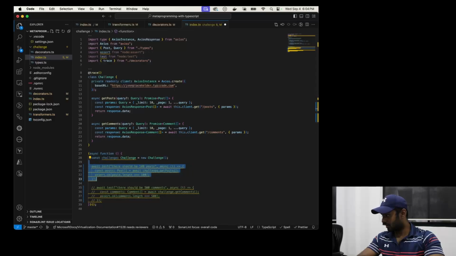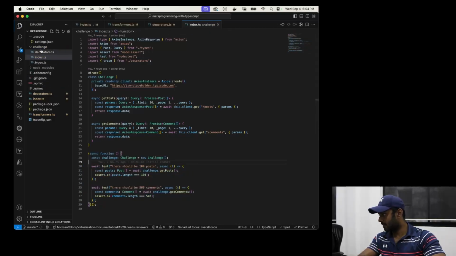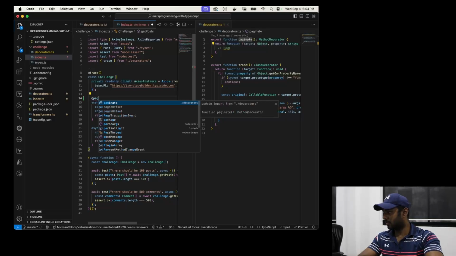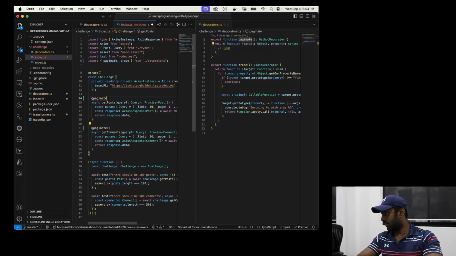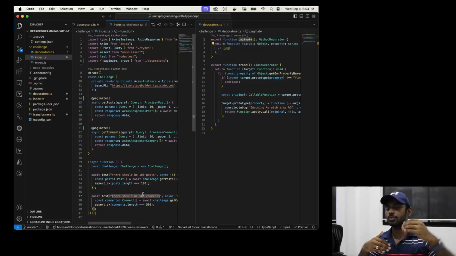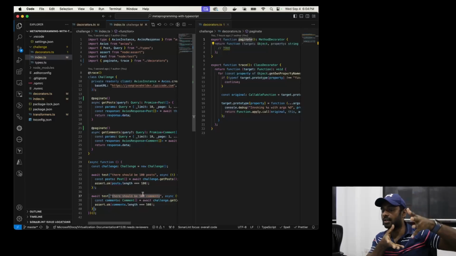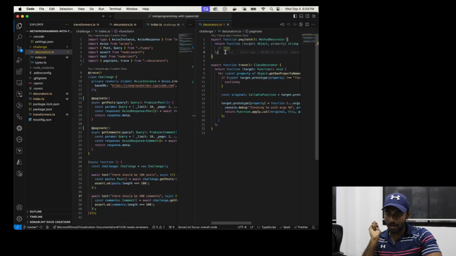With that in mind, the challenge is to complete the decorators. There's a decorator called paginate. Ideally, if I apply paginate onto these two, instead of getting just the first 10 posts, I should get all 100. And for this one, instead of just getting the first 10, I should get all 500. So you need to get the first response and keep iterating until you come across an empty array. That logic ideally should go in the decorator.